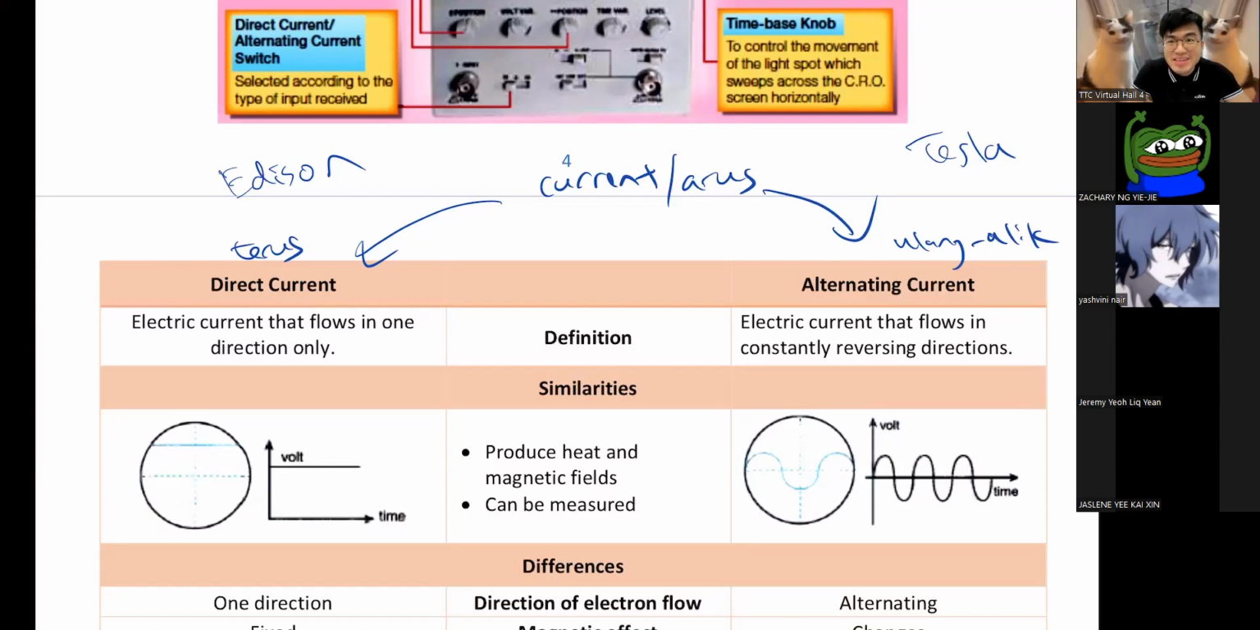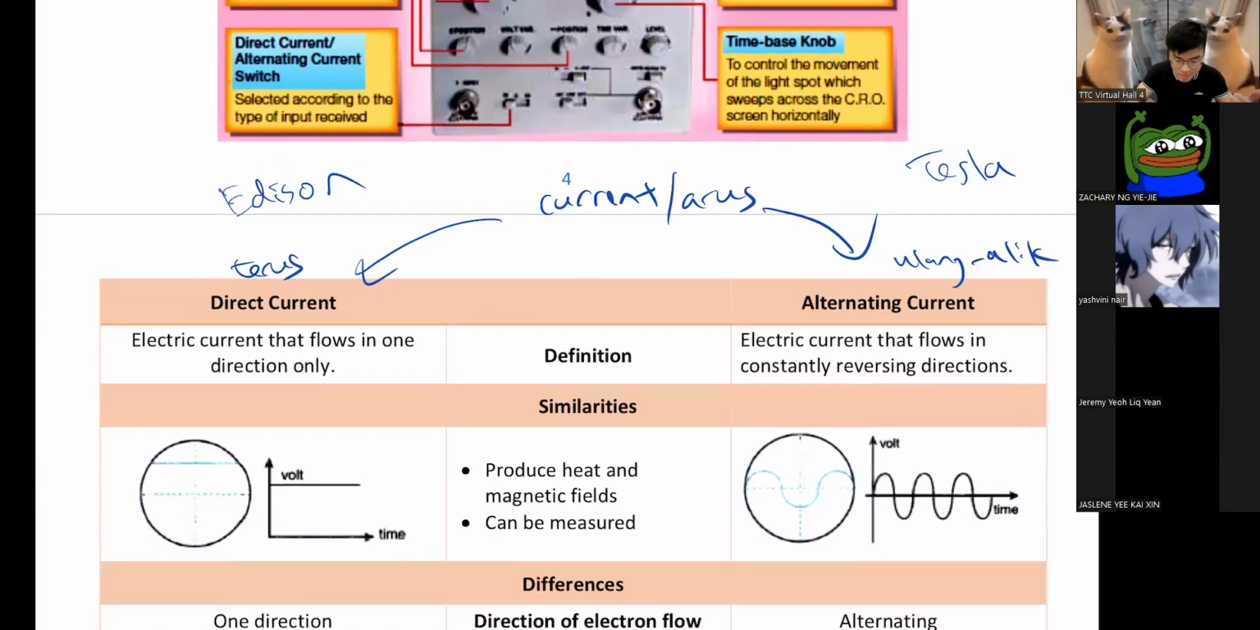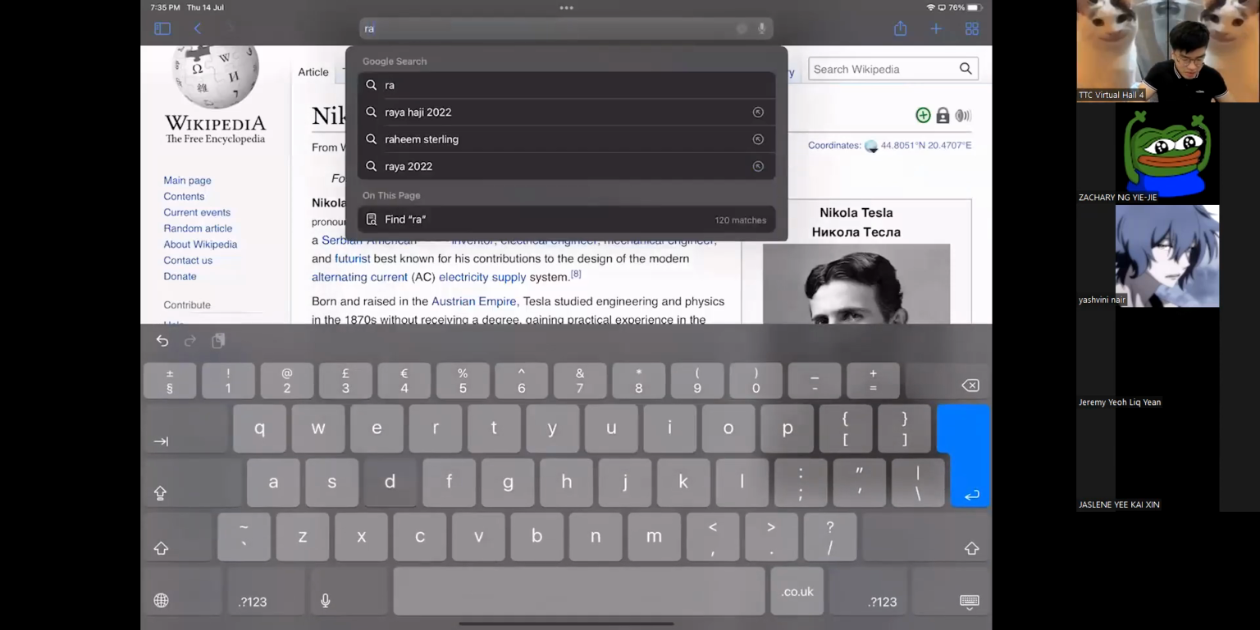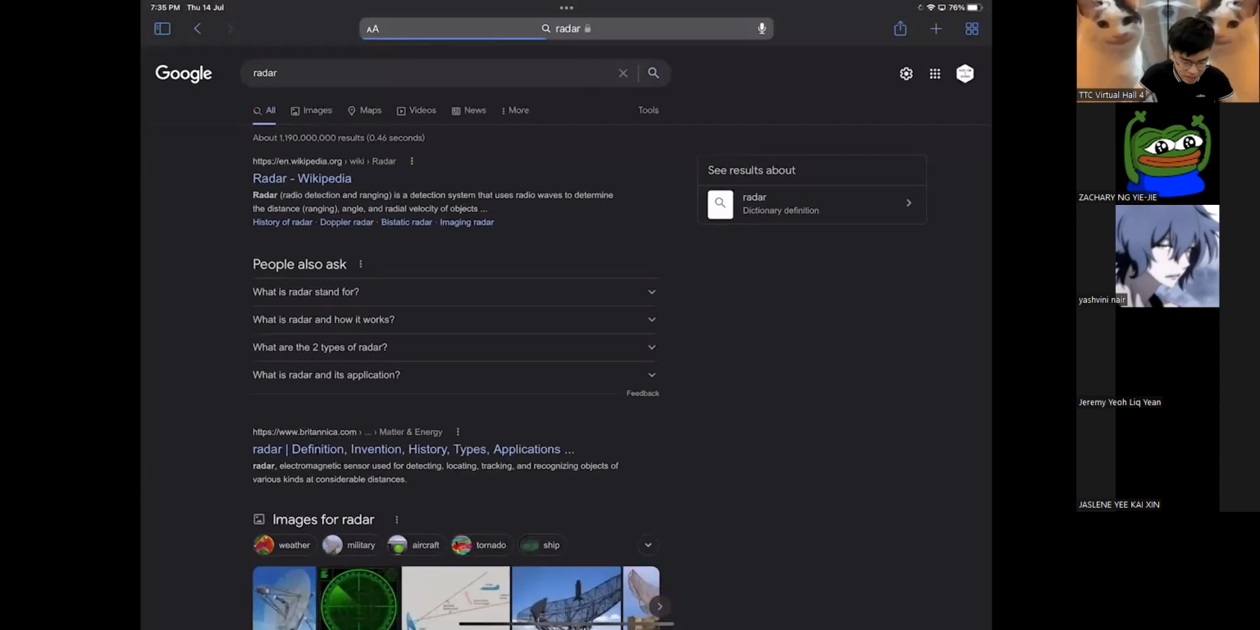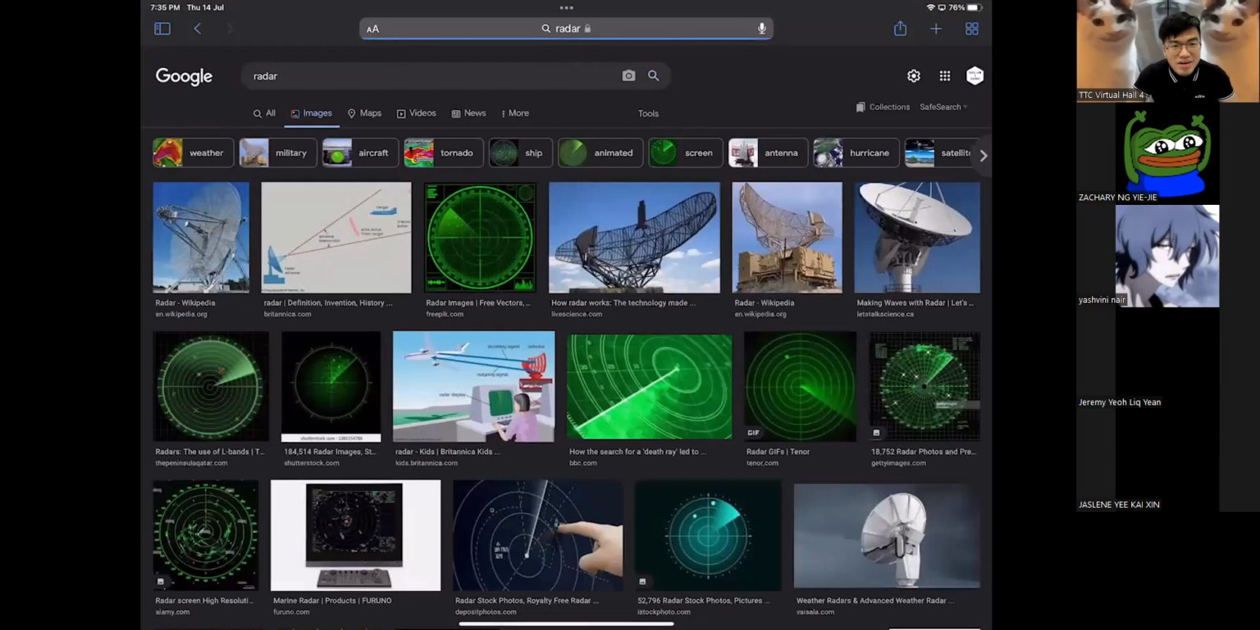All right. And so, you know wireless charging, right? You know your wireless earphones? It's all Tesla's technology. He invented it 100 something years ago. That's why he's a genius. And do you know what a radar is? Radar is actually invented by Tesla. All right, radar. He invented radar.